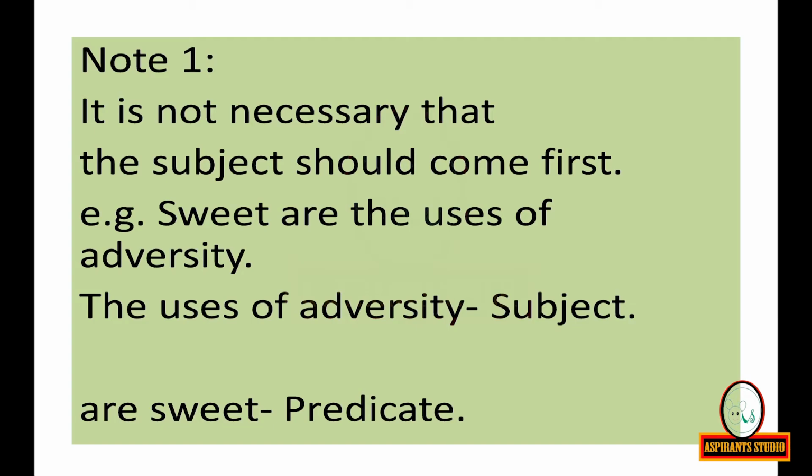Sweet are the uses of adversity. Actually, when you hear a sentence where the predicate is given in the beginning, you convert the sentence in your mind into the correct order of subject and predicate. When you convert it, you get the sentence: the uses of adversity are sweet. So, the uses of adversity is the subject, and sweet is the predicate.